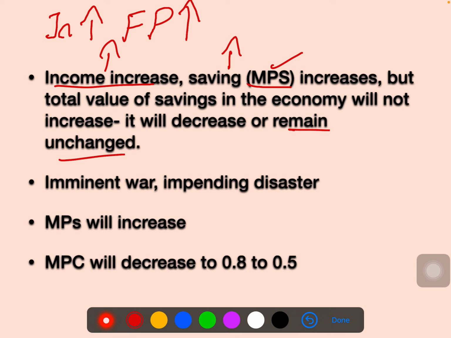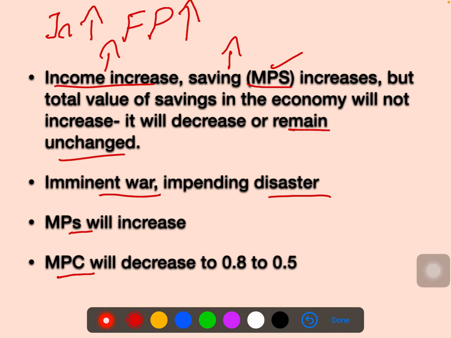Then everybody wants to save more and more money, and spend less on consumption. So everybody wants to increase the saving, which is MPS, marginal propensity to save, and the consumption is definitely going to decrease. If income is increasing and proportionately the saving ratio is increasing, that means consumption is decreasing.